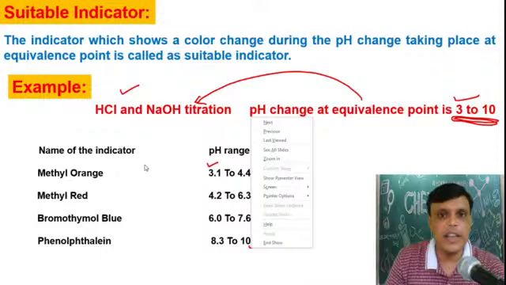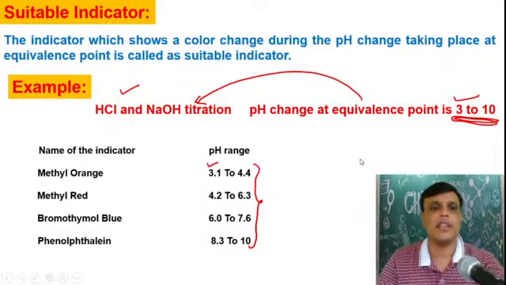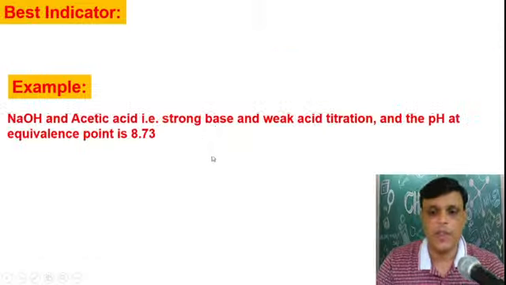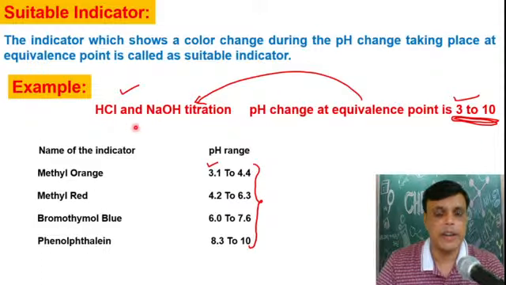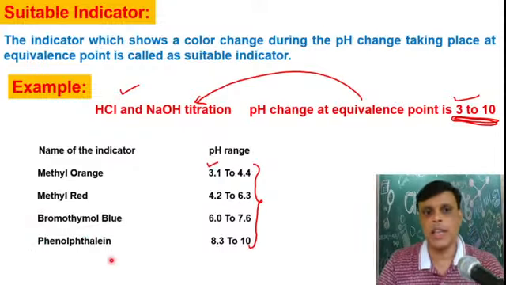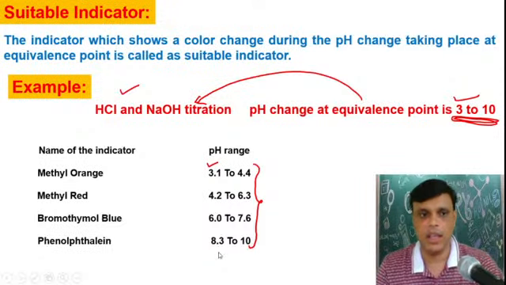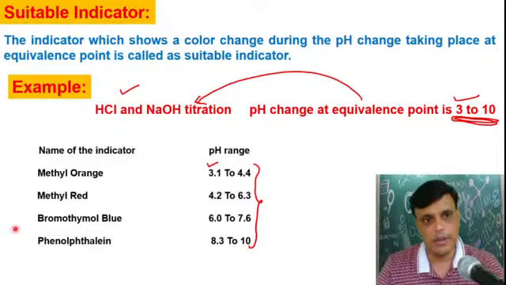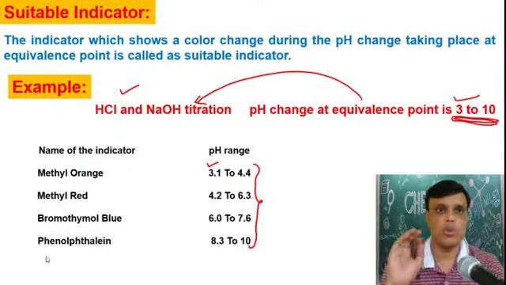So these all indicators are suitable indicators for the HCl NaOH titration. But generally phenolphthalein is more widely used because it is easily available and the color change is clearly visible to the human eye. That's why phenolphthalein is widely used for this HCl NaOH titration. But we can use all these four indicators. All these four indicators are suitable indicators.